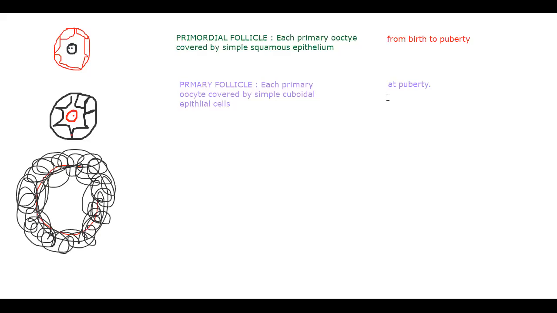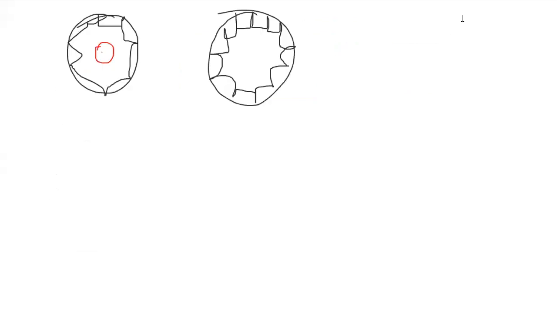Here it is simple squamous, here it is simple cuboidal. So we can recognize the primordial follicle in the form of simple squamous epithelium, and the primary follicle in the form of simple cuboidal epithelium. Then what is common is that the primary oocyte is there in the center, which is at meiosis 1, prophase 1. We need to discuss that separately.